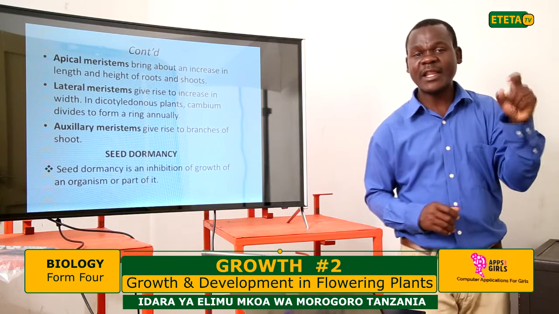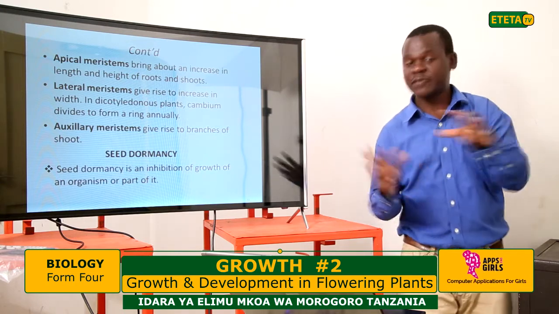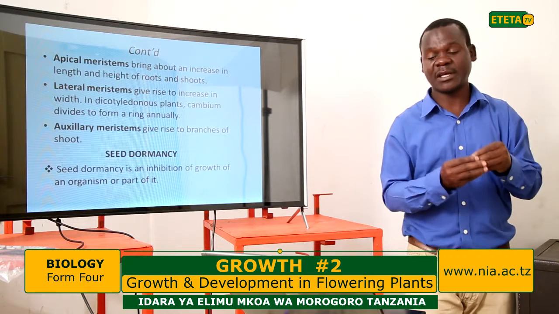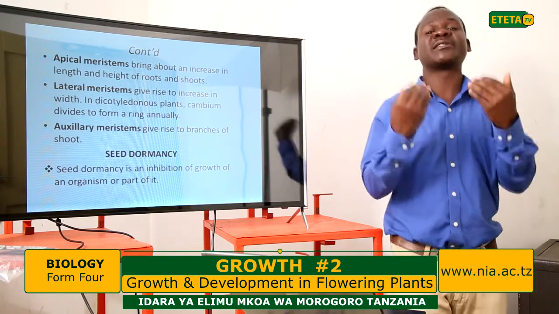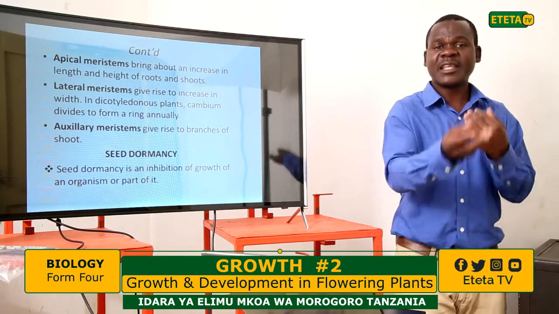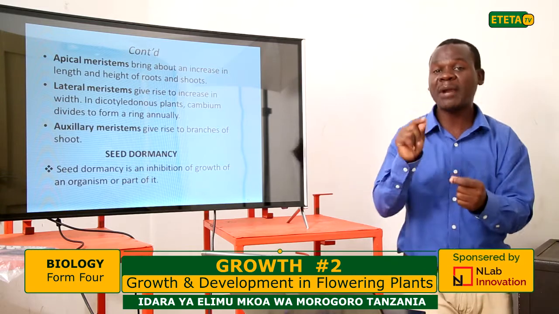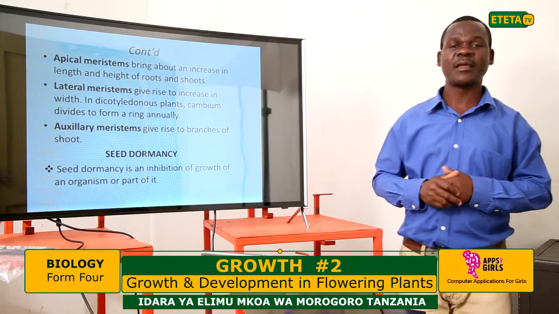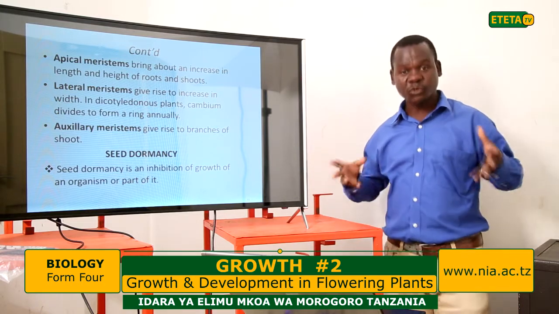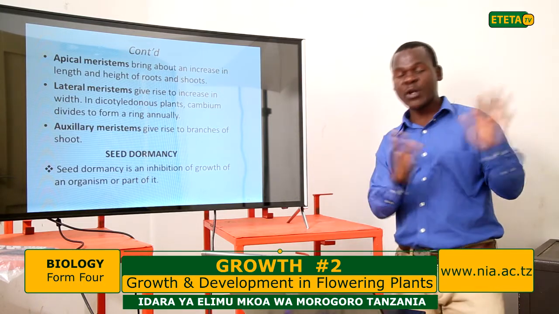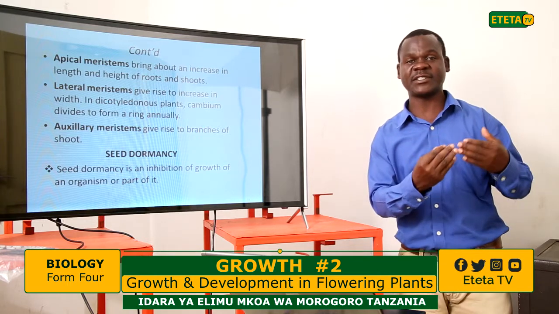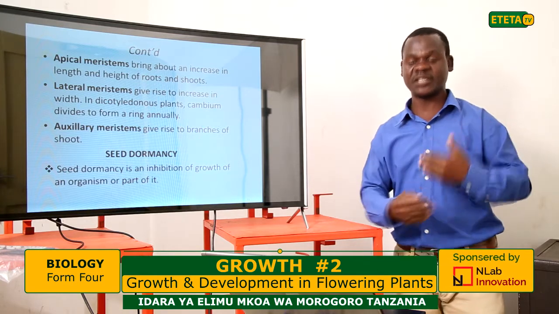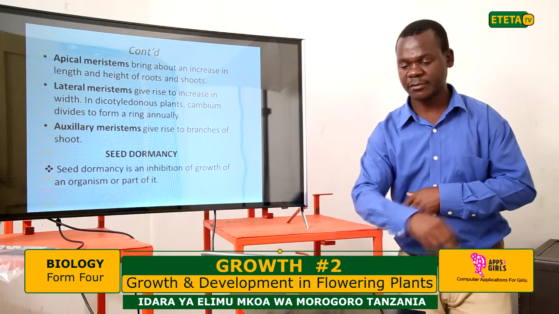By that time when they are staying there, if it is some months or some years, the seed is in the dormancy stage. The time when you plant it and you apply those conditions necessary for germination, light, water, temperature, and oxygen, then it will germinate. So the period when the seed is inactive, in the dormant stage, that is what is seed dormancy.